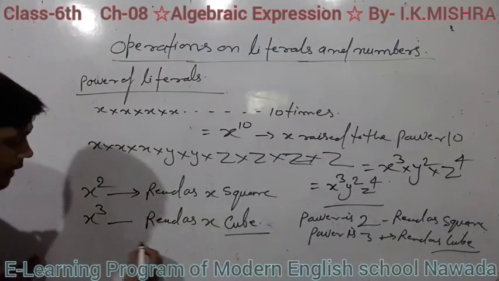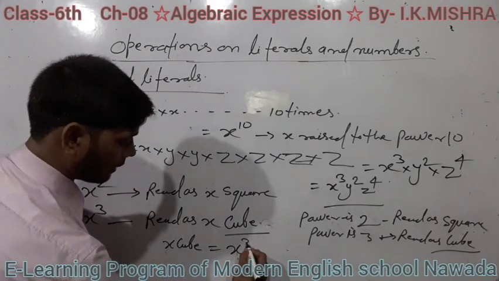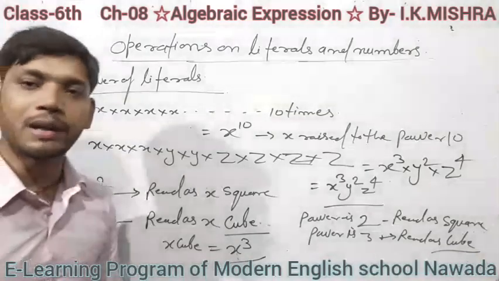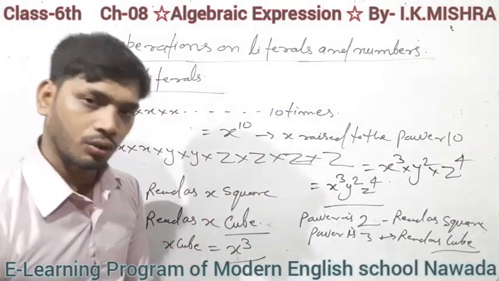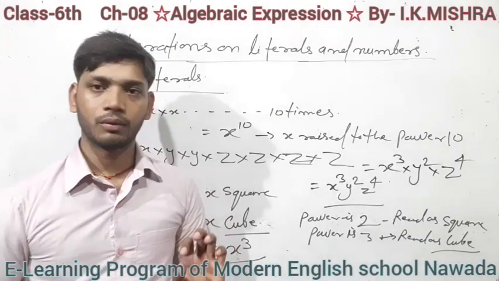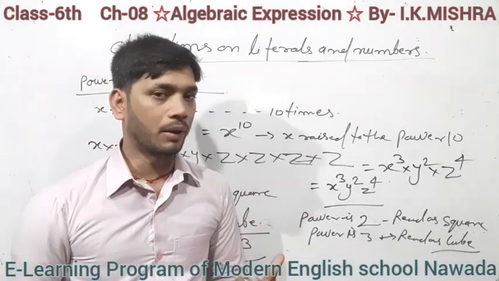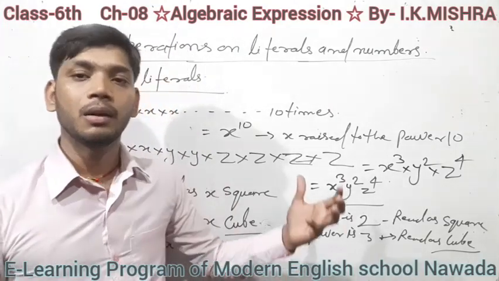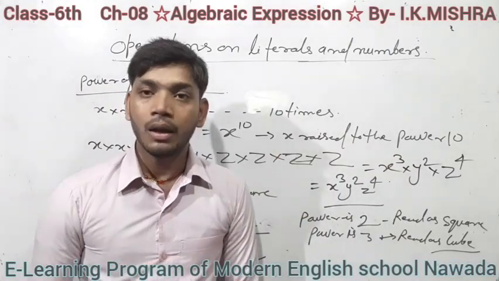That means x cube is equal to x to the power 3. X square means x to the power 2. So students, I think you have understood the concept of power, and you can write numbers in power form.